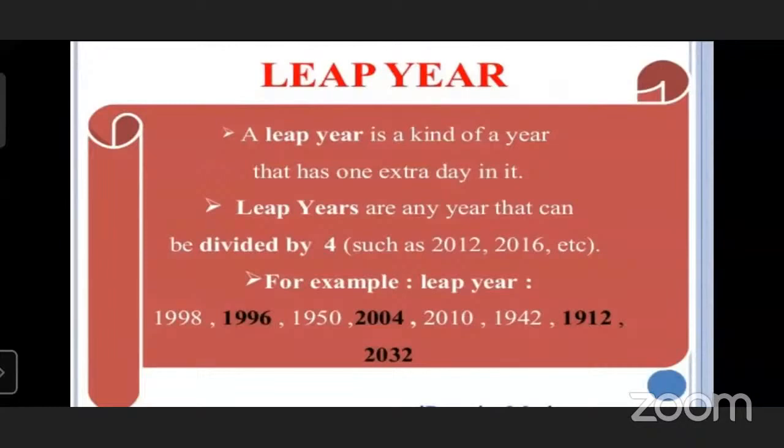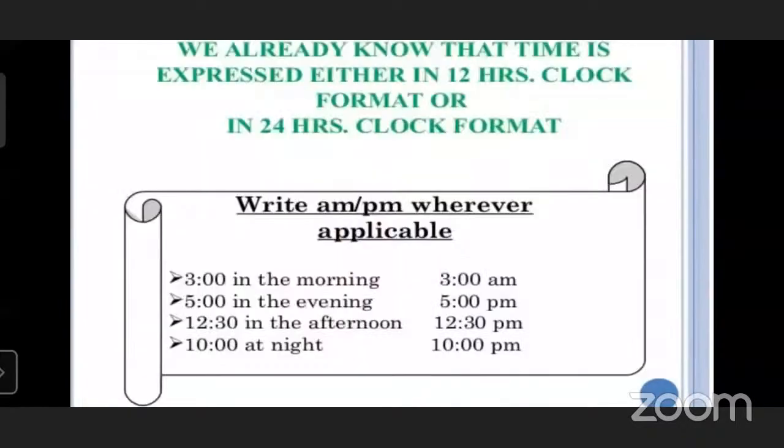Now see, we already know that time is expressed either in 12 hours clock format or in 24 hours clock format.